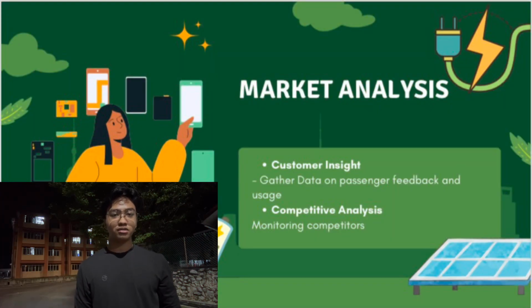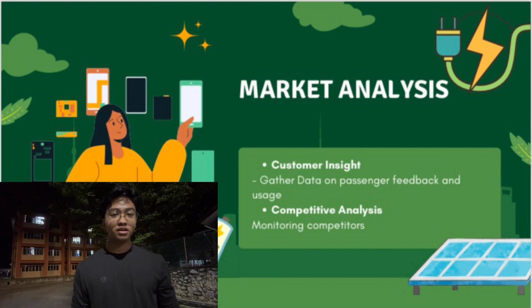First, let's break down market analysis into simpler terms. Customer insight. What this means is understanding how passengers use the transportation system and what they think about it. By collecting feedback, like through surveys or observing how people use services, the company can improve the system to better meet passenger needs.